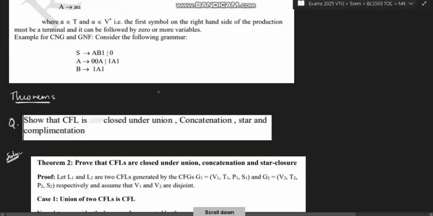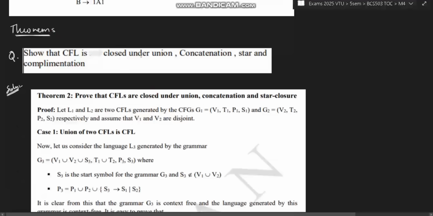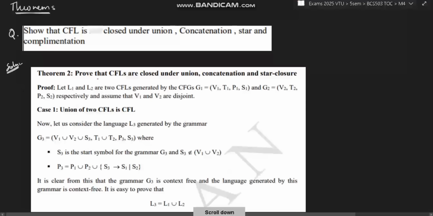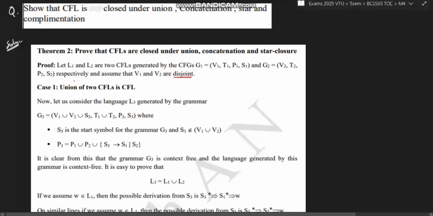Okay, next, theorems. Show that CFL is closed under union, concatenation, star, and complementation. Okay, so this is the theorem. First we will check for the union. Let's assume that L1 and L2 are two CFLs generated by the CFGs G1 and G2. Now assume that V1 and V2 are disjoint, meaning there is nothing common in both the variable sets. Okay, that means disjoint means both are different.